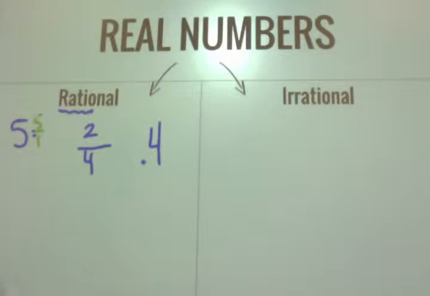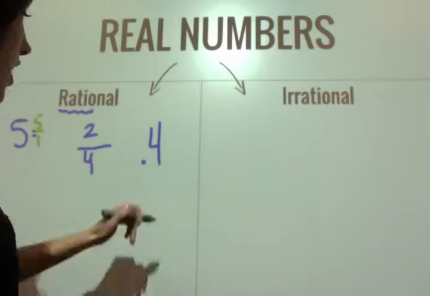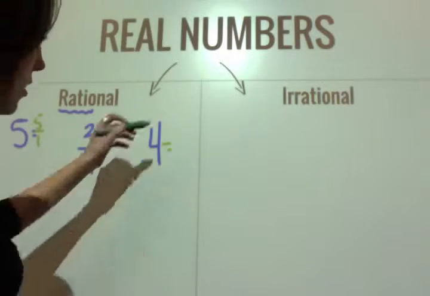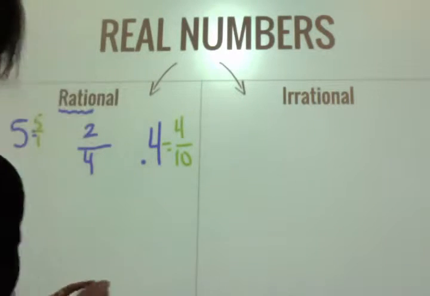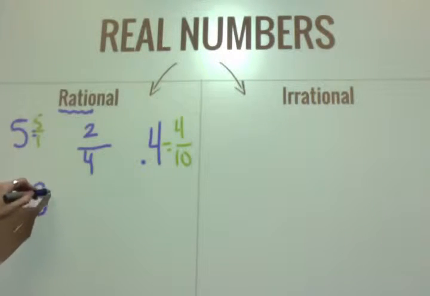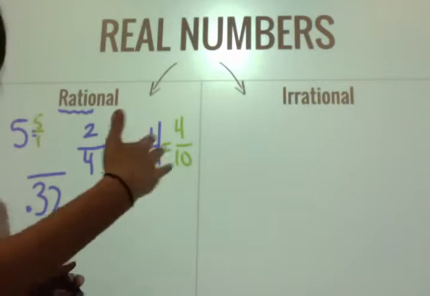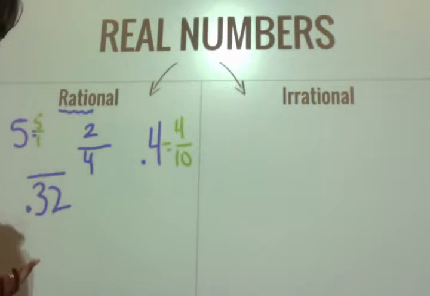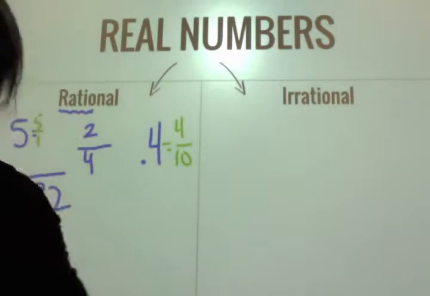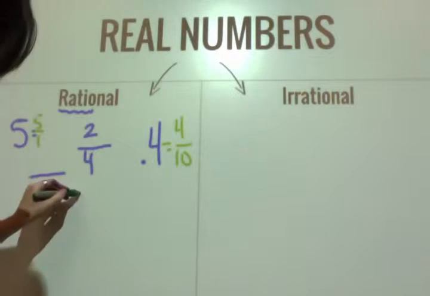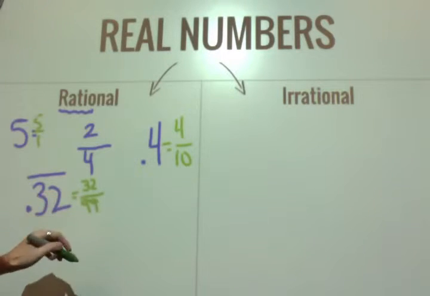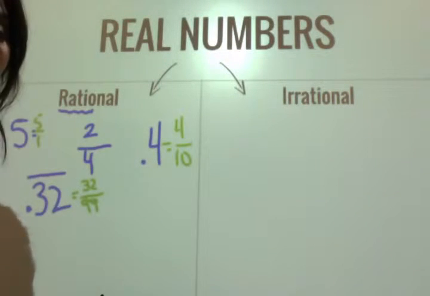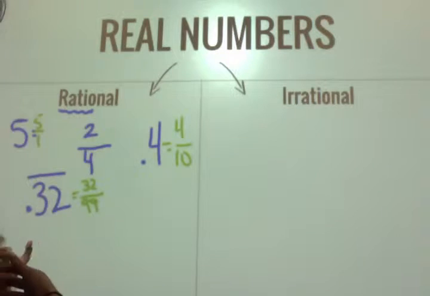A decimal like 0.4 is going to work, a terminating decimal. Why? Well, can I write it as a fraction? Yeah, it's in the tenths place, so that's 4 tenths. What about repeating decimals? Like 0.32, 3232 forever. Can I write that as a fraction? Yeah, I can. I just take the piece that's repeating, so in this case 32, and I put it over that many nines. So 32 over 99. So I can write it as a fraction, so it's a rational number.